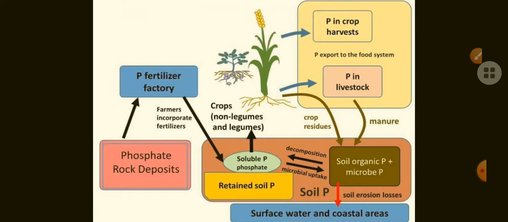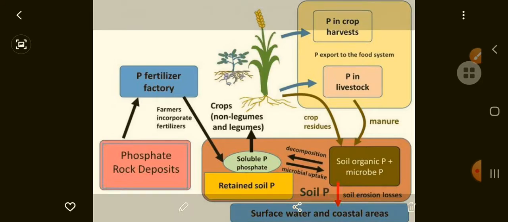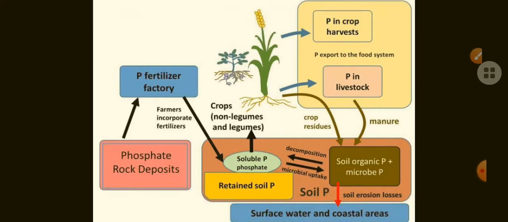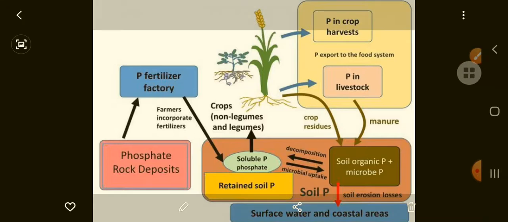Animal excretions and the dead bodies of plants and animals are decomposed. After death, the dead bodies are decomposed and phosphorus is released into the soil. That released phosphorus is again reutilized by the plants.